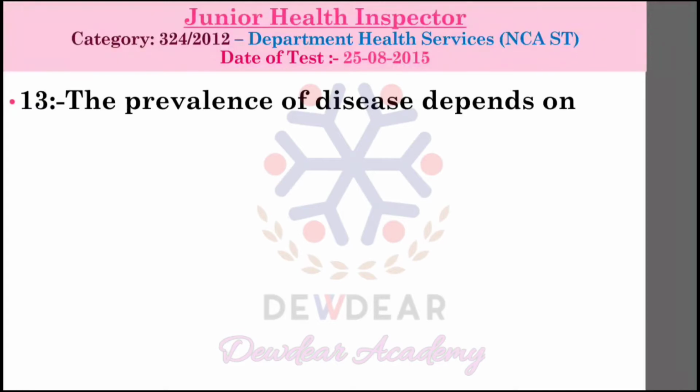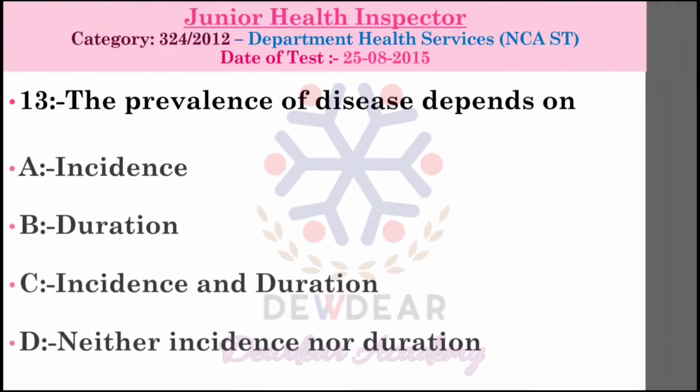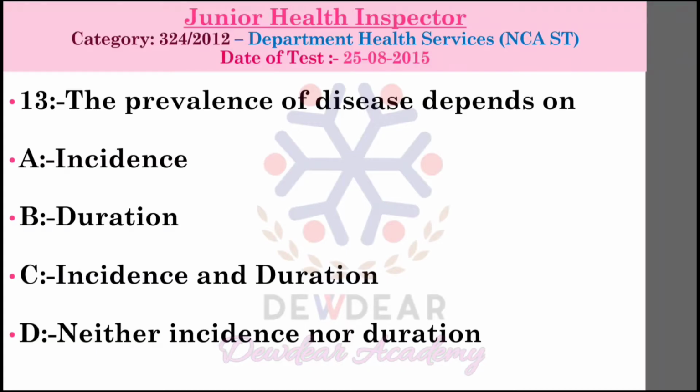Then question number 13. The prevalence of disease depends on: incidence, duration, incidence and duration, neither incidence nor duration. Correct answer is incidence and duration.